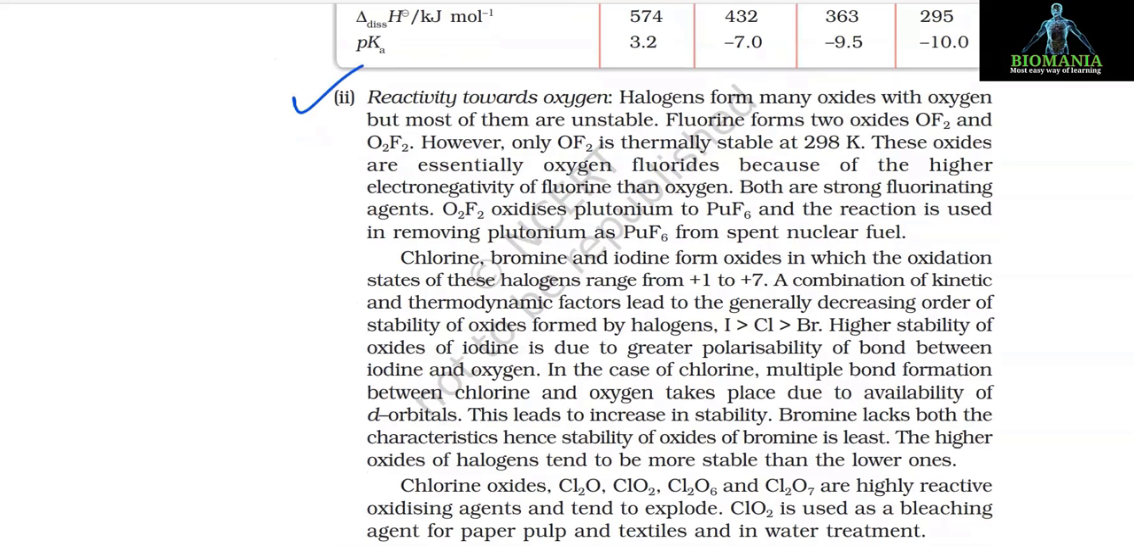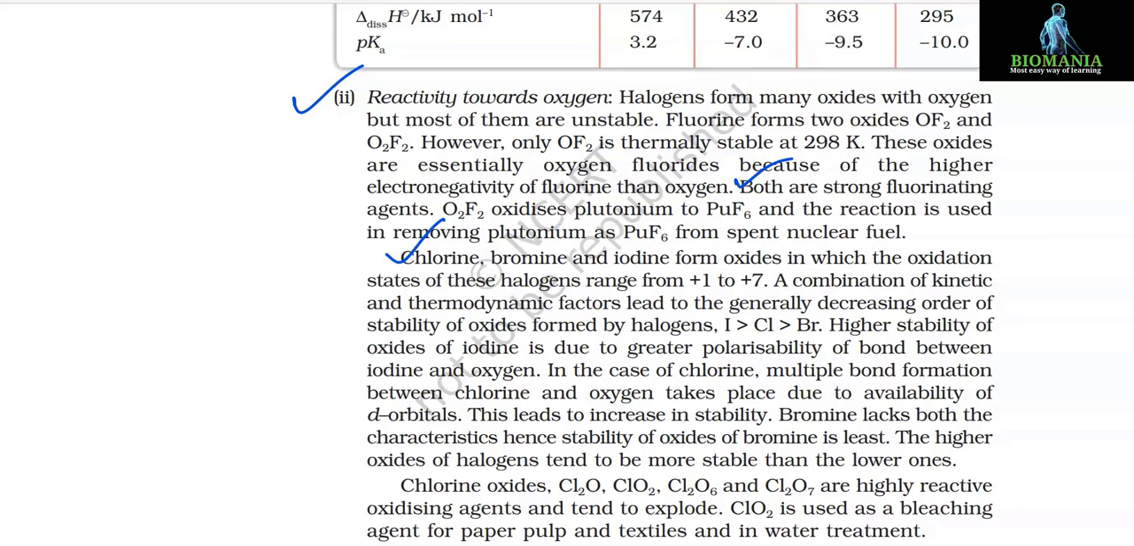Number 2. Reactivity towards oxygen. Halogens form many oxides with oxygen, but most of them are unstable. Fluorine forms two oxides, OF2 and O2F2. However, only OF2 is thermally stable at 298 K. These oxides are essentially oxygen fluorides because of the higher electronegativity of fluorine than oxygen. Both are strong fluorinating agents. O2F2 oxidizes plutonium to PuF6, and the reaction is used in removing plutonium as PuF6 from spent nuclear fuel.